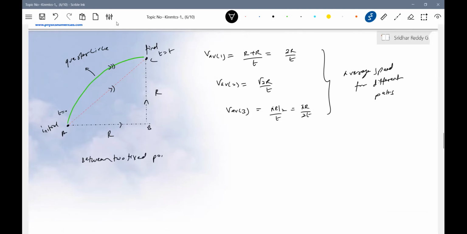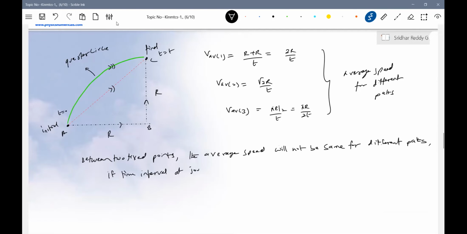Between two fixed points, the average speed will not be the same for different paths if the time intervals of journey are the same. Okay, there's one condition. Okay, next again.